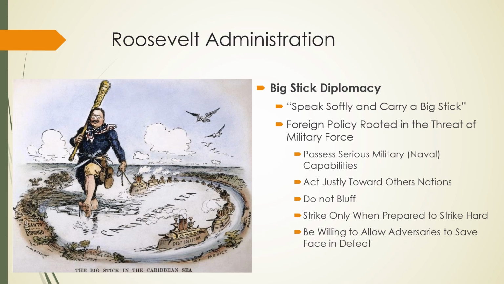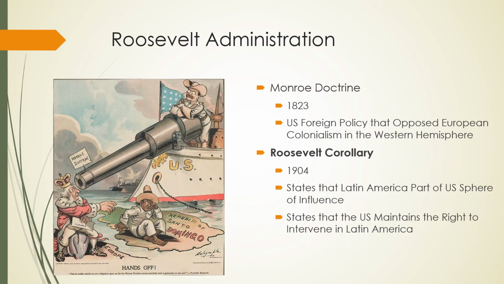So this is sort of in reaction to some of the previous wars where we declared war and then we didn't actually have the means to fight the war. And we kind of had to figure all that out before we went on to fight the war. All right, so strike only when prepared to strike hard, and then be willing to allow adversaries to save face in defeat. So being humble in victory and maybe coming to terms, having treaties that allow our enemies who were defeated at this point to save some dignity.